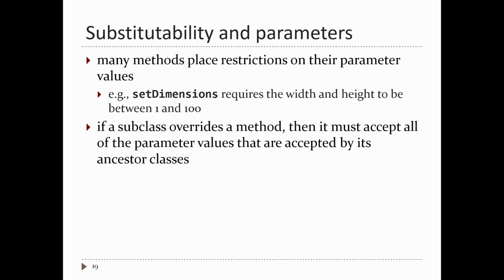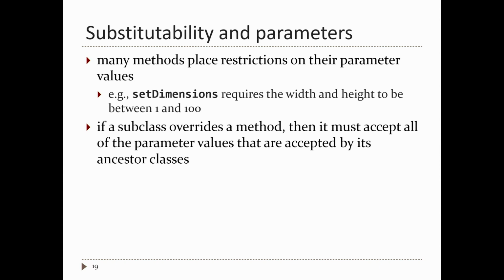Okay, so that method called set dimensions, it's got restrictions on its parameters. So set dimensions requires that the width and height be between 1 and 100. You can write a class that overrides set dimensions, so I can make a subclass that overrides it. Now when you do that, you have to make sure that the overridden version of the method also accepts values between 1 and 100, because that's what the superclass method says it does. The superclass method says, hey, any value between 1 and 100, I will change the width and height to those specified values. Which means the subclasses have to do the same thing.